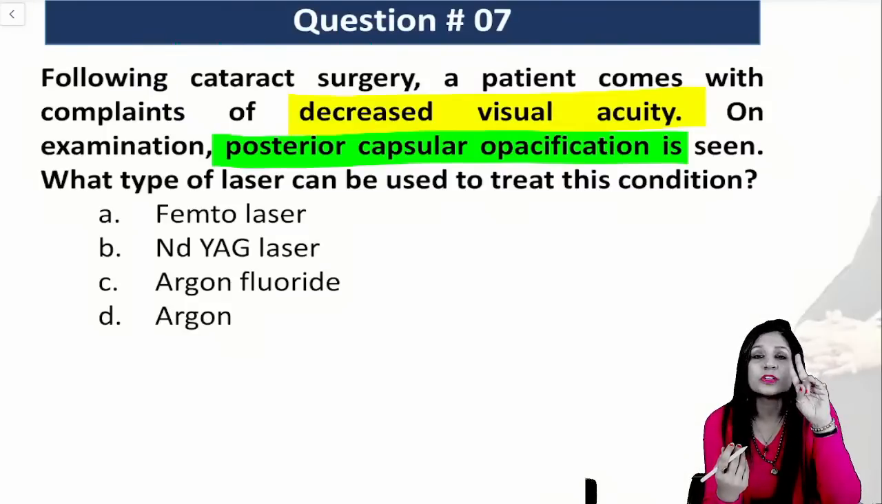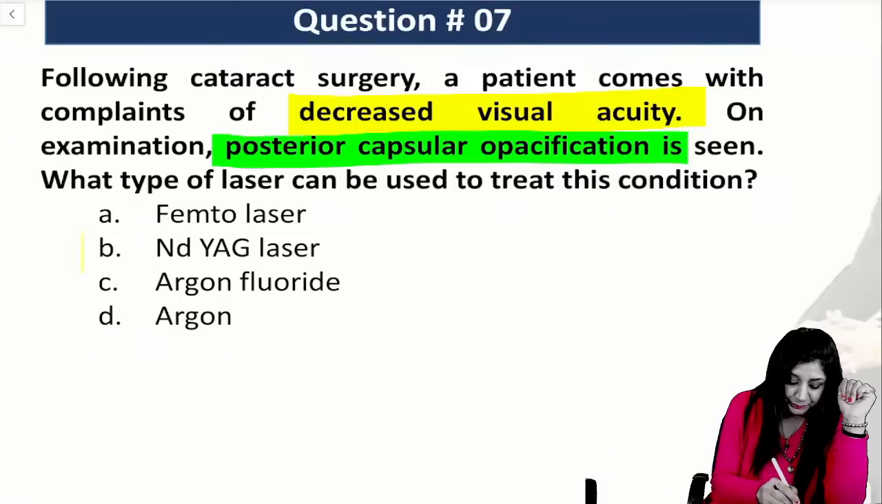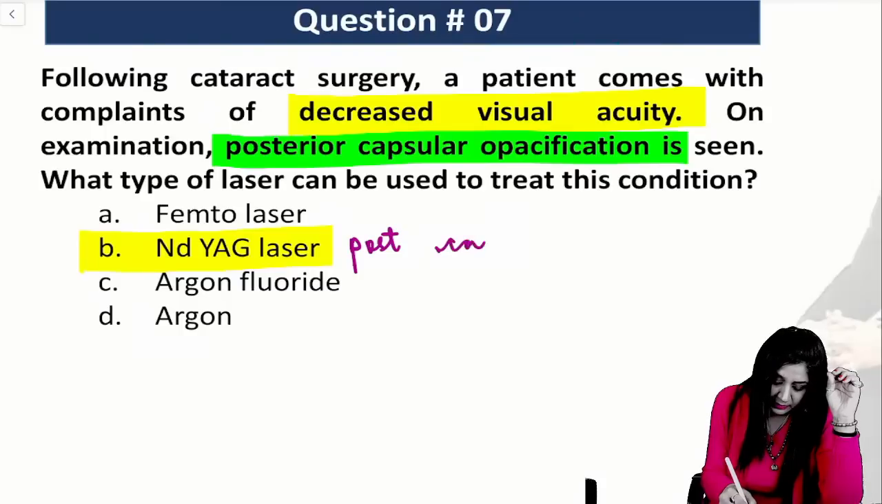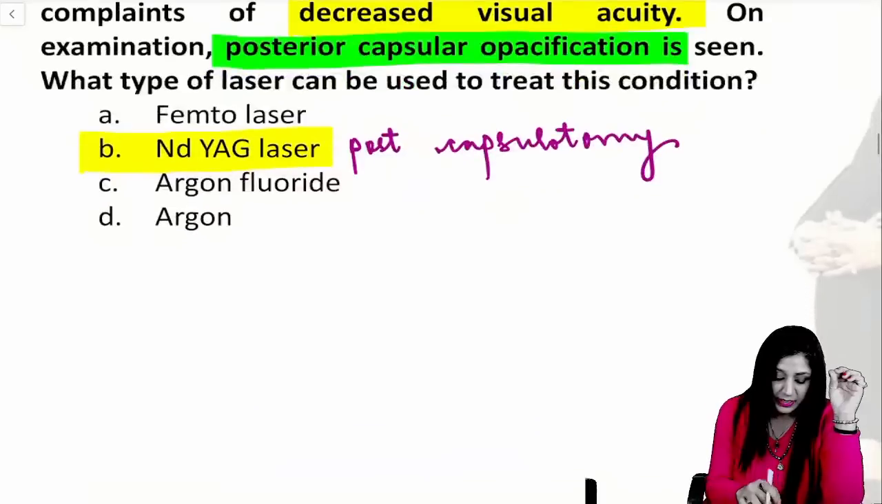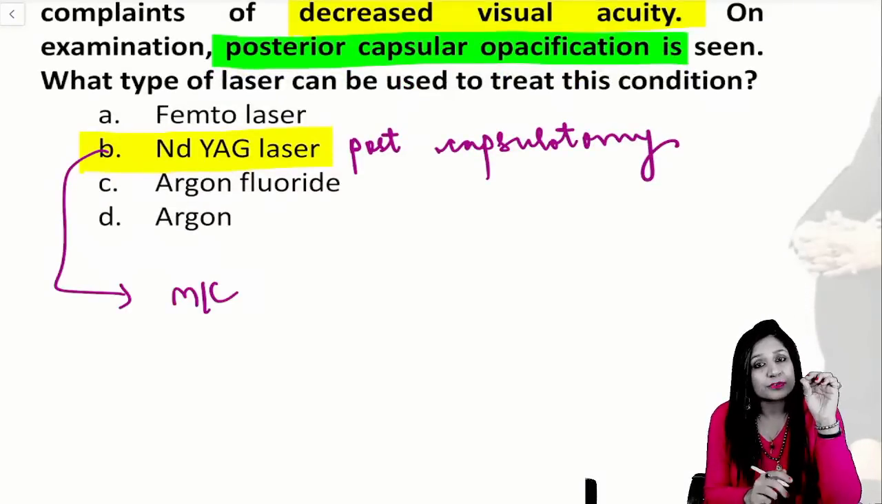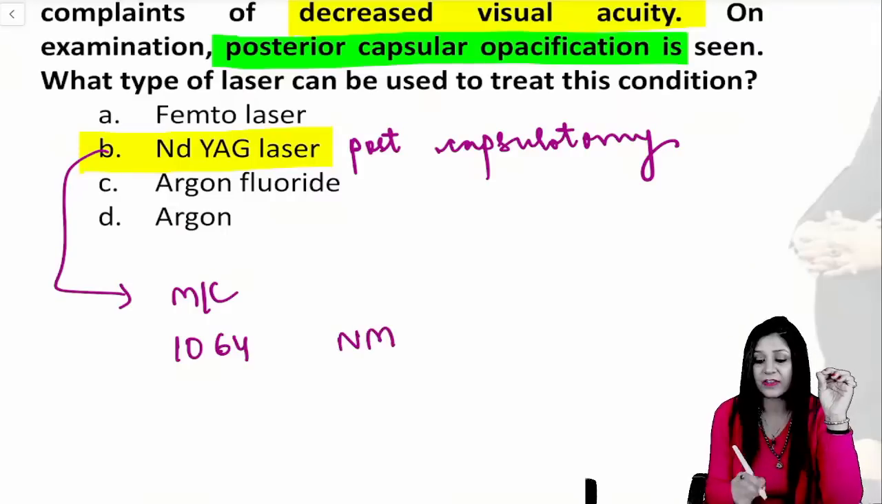Can you tell me the two types of PCO, guys? Treatment is the same for both. That is your Nd:YAG laser posterior capsulotomy. Nd:YAG laser posterior capsulotomy, and this is the most common laser that we are using in ophthalmology. 1064 nanometer, very very important.